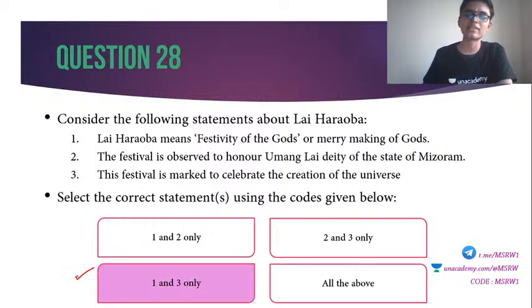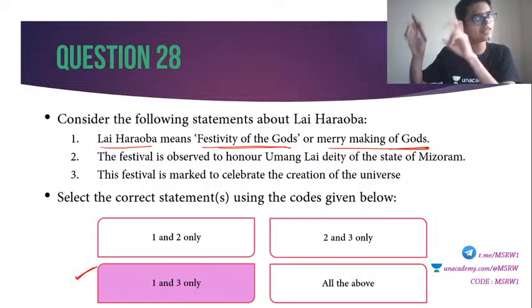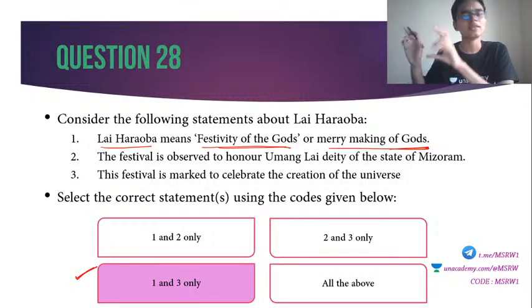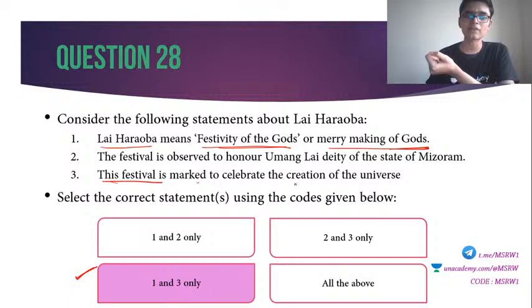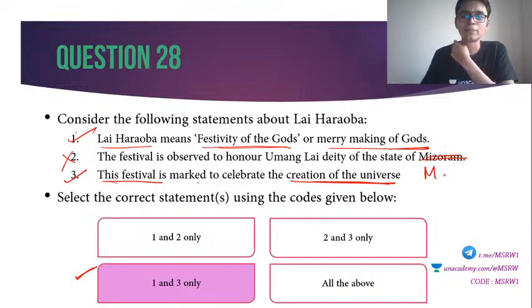It is 1 and 3. Alright, so the Lai Haraoba festival means festivity of the gods or merrymaking of gods. That is true. The literal word meaning of Lai Haraoba is festivity of the gods. Third statement is also correct. This festival is marked to celebrate the creation of universe. So 1 and 3 are correct. 2 is wrong because the festival is observed to honor the Umang Lai deity of Manipur. Not Mizoram, it is Manipur.